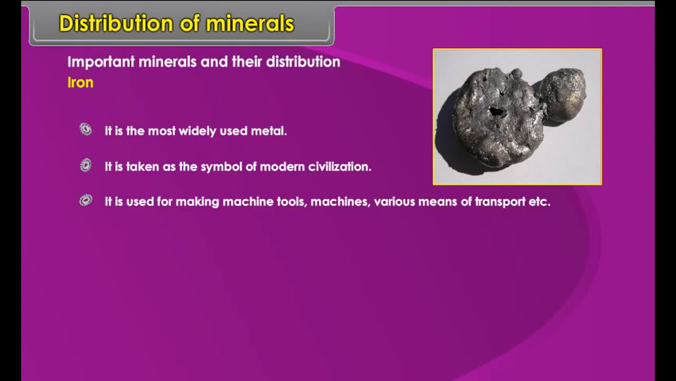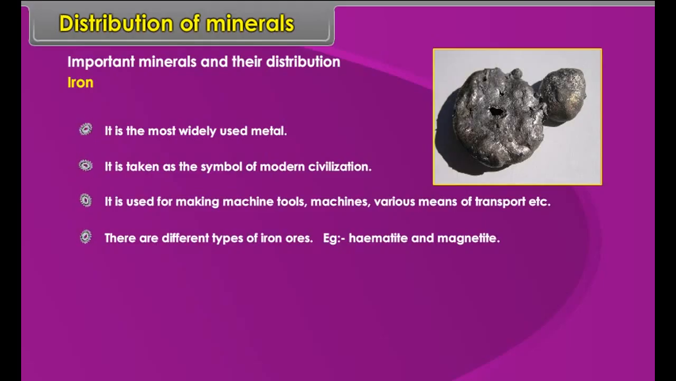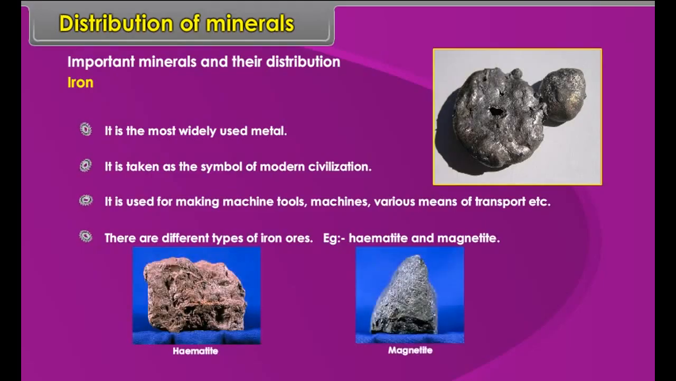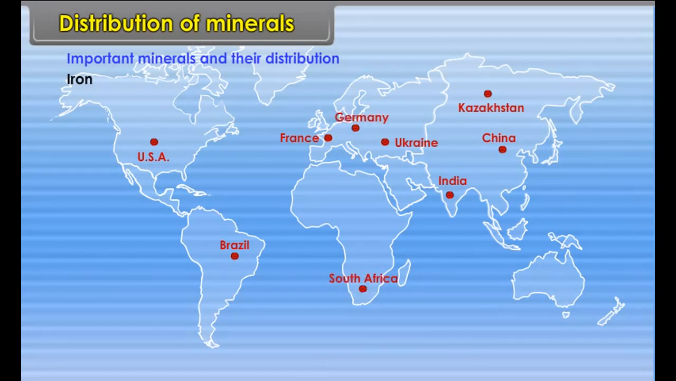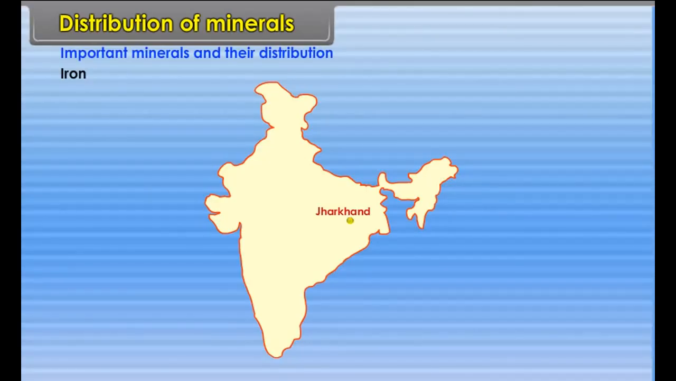It is used for making machine tools, machines, various means of transport, etc. There are different types of iron ores, for example, hematite and magnetite. Location: World: Ukraine, Kazakhstan, USA, China, India, Brazil, France, Germany, South Africa, etc. In India: Jharkhand, Orissa, Chhattisgarh and Madhya Pradesh.